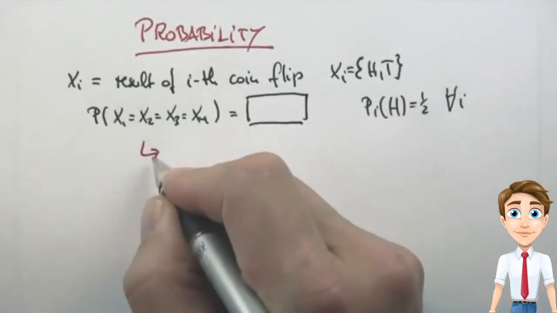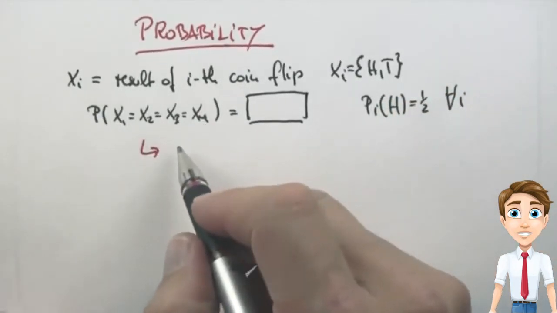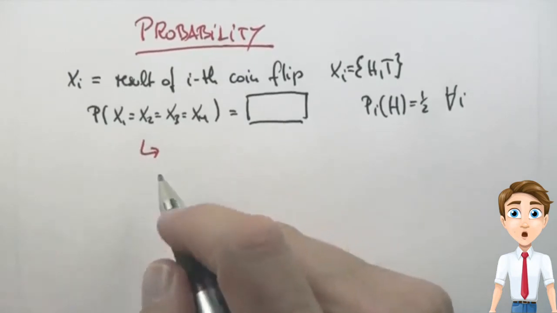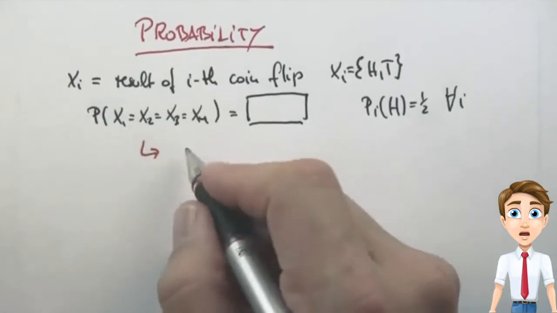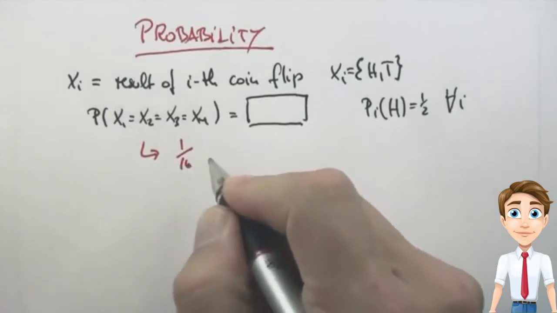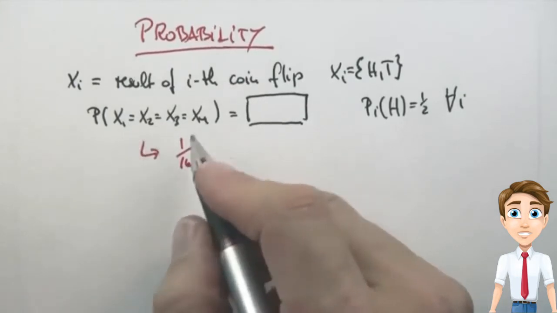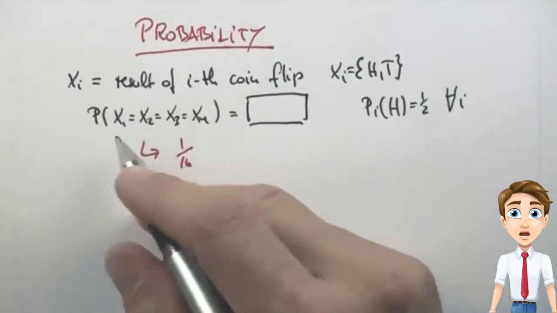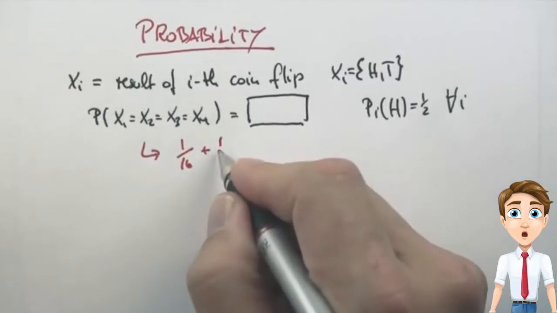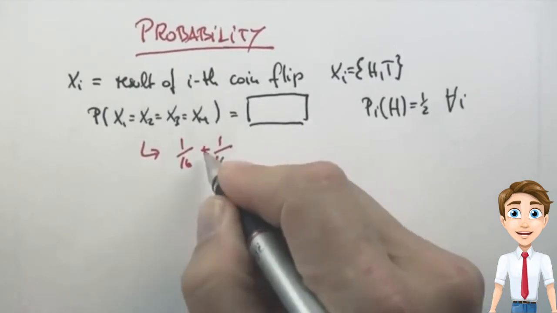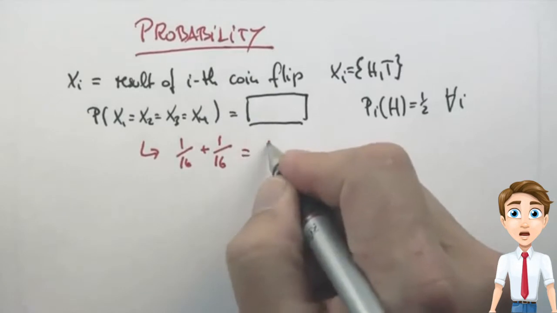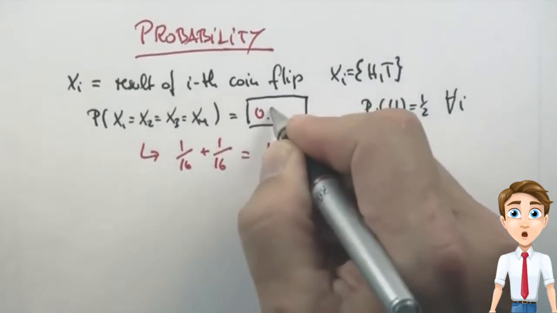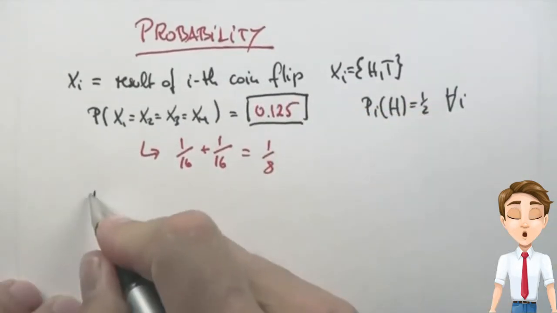And the answer is, well, there are 2 ways that we can achieve this. One is all heads and one is all tails. You already know that 4 times heads is 1/16. And we know that 4 times tails is also 1/16. These are completely independent events. The probability of either one occurring is 1/16 plus 1/16, which is 1/8, which is 0.125.